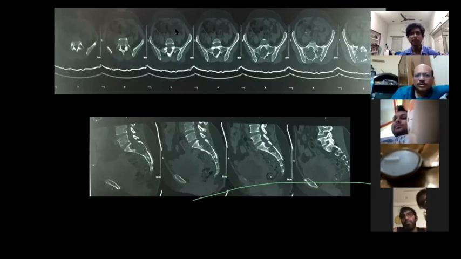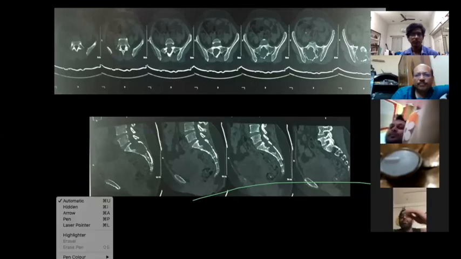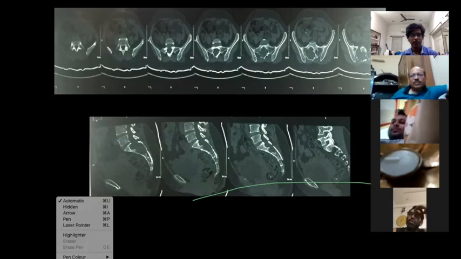In this axial view, yes, this is contained inside the sacrum. And the matrix is an almost homogeneously lytic lesion. So it may be a highly vascular lesion.